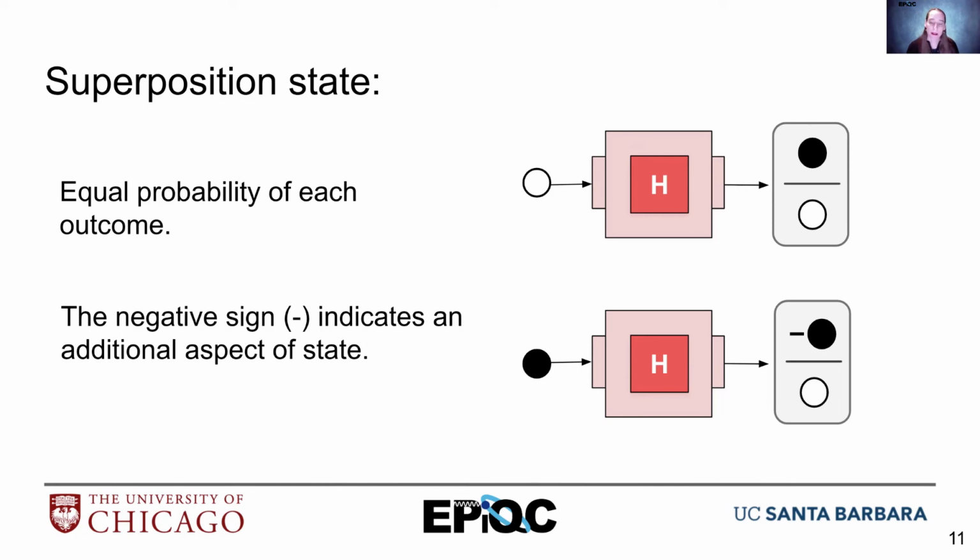But what you'll notice down here is that when the black ball gets applied the H gate, there's a negative sign in front of that black ball. And this is indicating that even though the H gate had a probability of measuring black or white, the negative sign does not affect the probability of measuring black and white. It means there was something we were missing about the state. Somehow the state reflected the fact that the black ball had produced it versus the white ball produced it. And so we're going to use the negative sign.